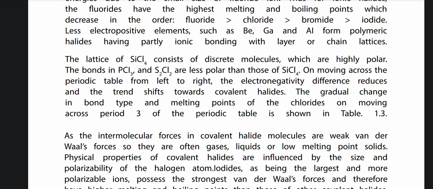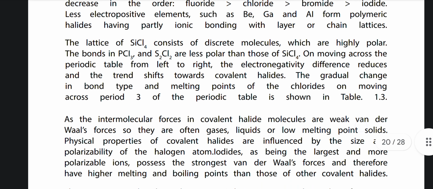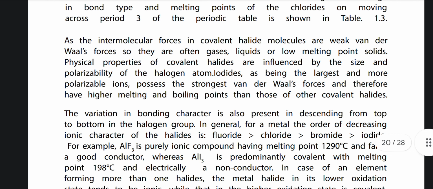The lattice of silicon tetrachloride consists of discrete molecules which are highly polar. The bonds in PCl3 and S2Cl2 are less polar than those of SiCl4. On moving across the periodic table from left to right, the electronegativity difference reduces and the trend shifts towards covalent halides. The gradual change in bond type and melting points of the chlorides on moving across period 3 of the periodic table is shown in table 1.3.